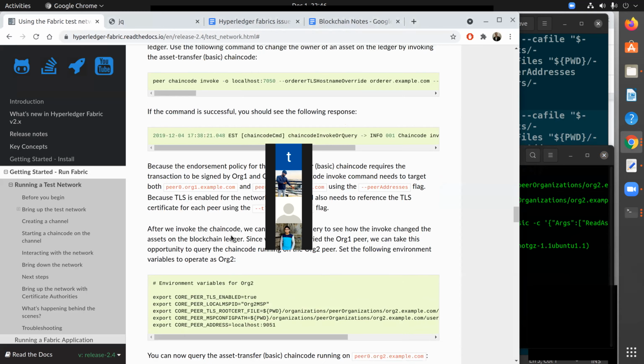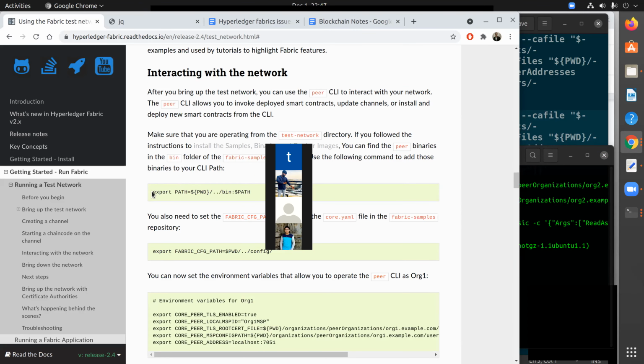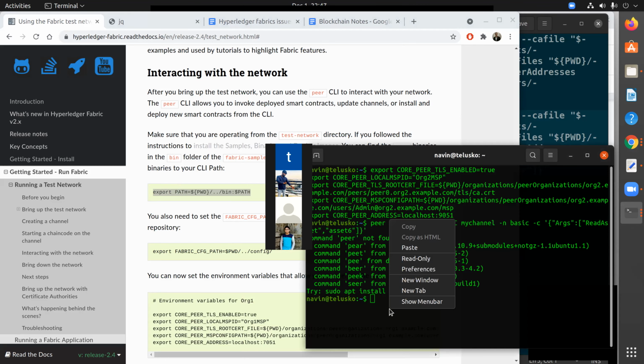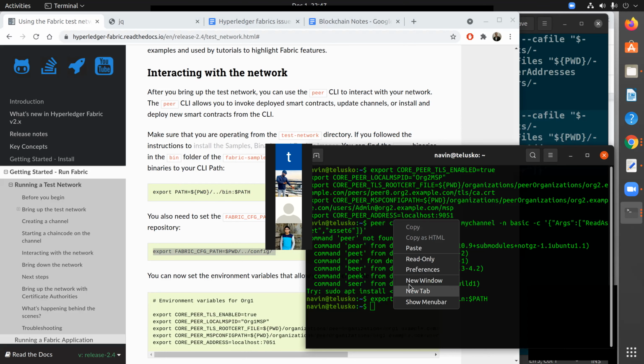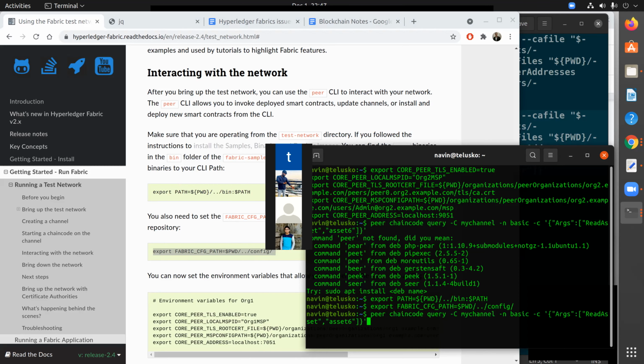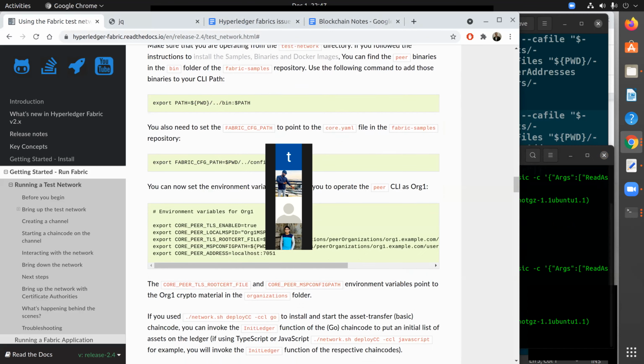Okay, how do we set the path for the peer? It was there somewhere. Yeah, two things. You need to export these two things in the new command line. Paste, path set, copy, paste. Okay, both is done. Now let's run the peer and see if it is working. Oh, the peer is still not set. Am I missing any step here?